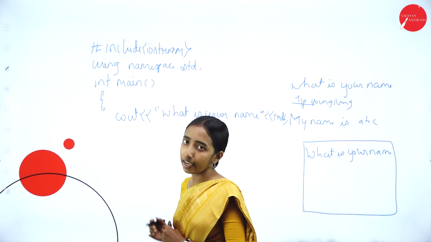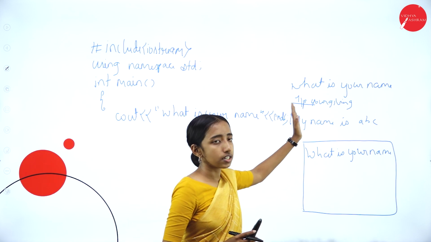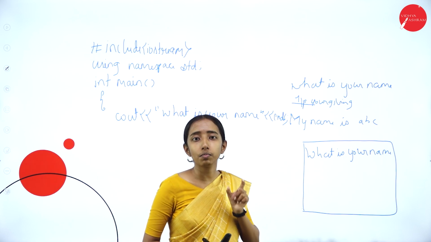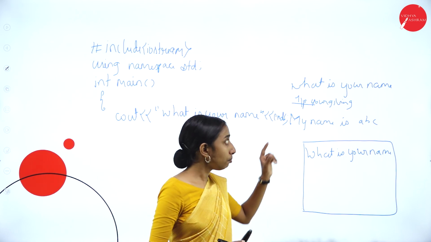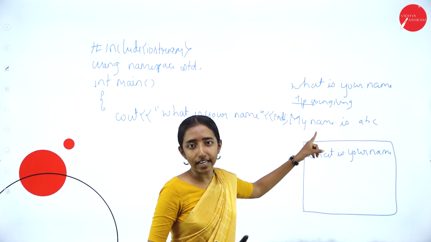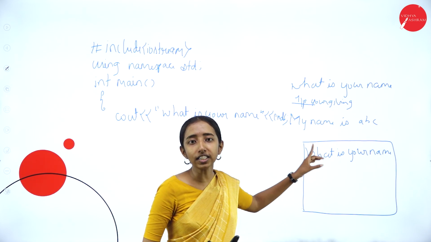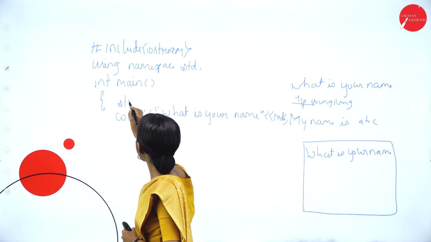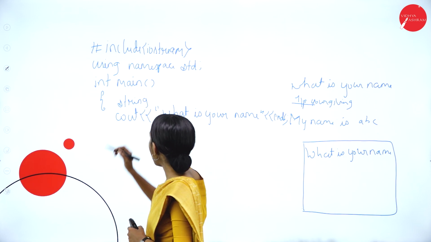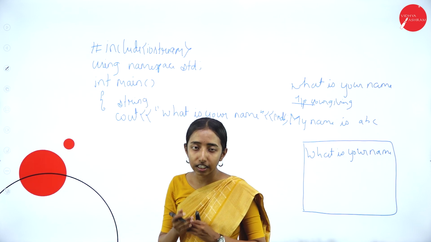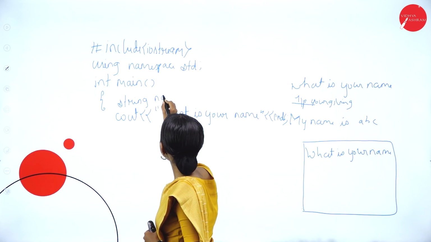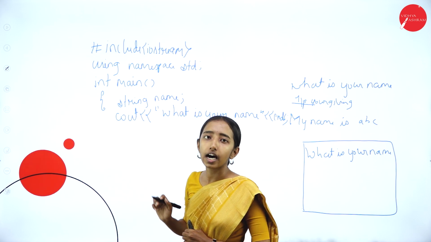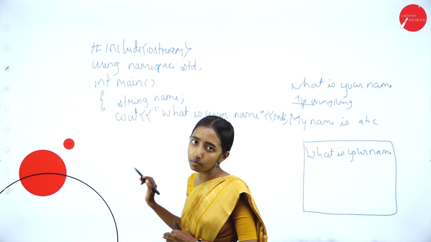So I want a variable. It is in words, in a sentence. So what type of data type should I use? Here we will be using a string data type, because I am giving the input as a sentence in alphabets. So I am using string and a variable. The variable name I am giving here is name, and it should end with a semicolon. So I have taken a data type string and a name variable.